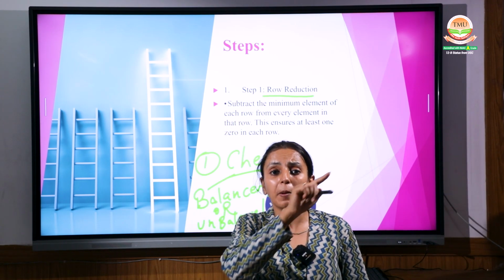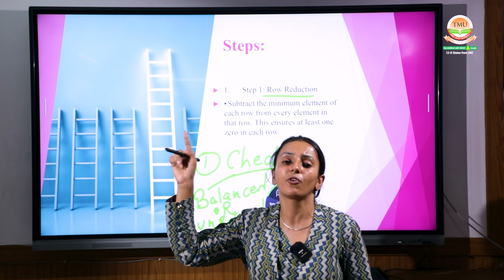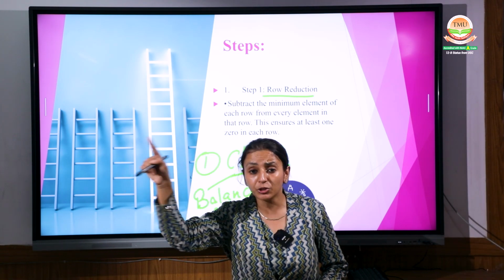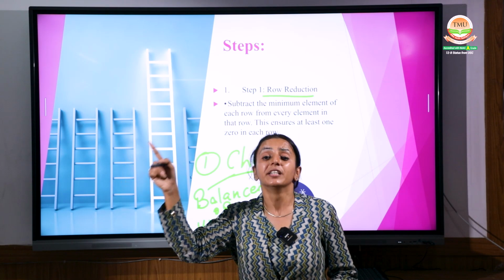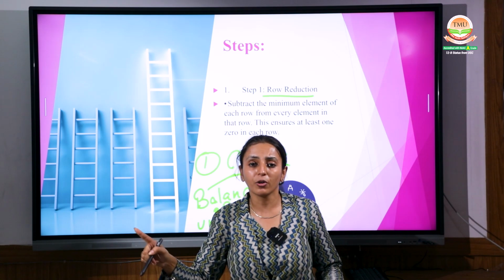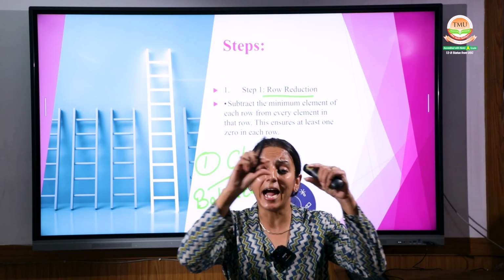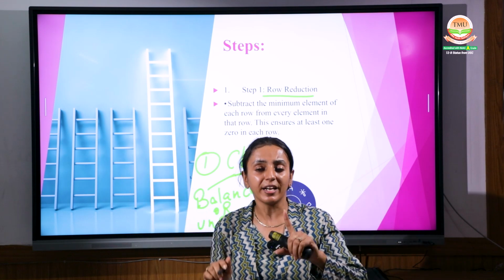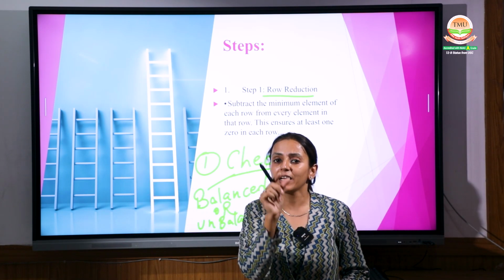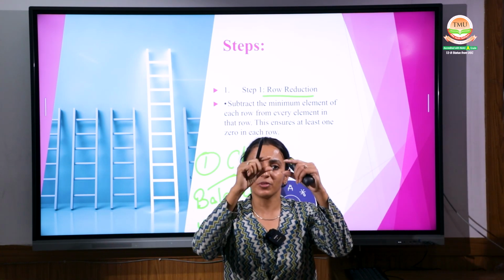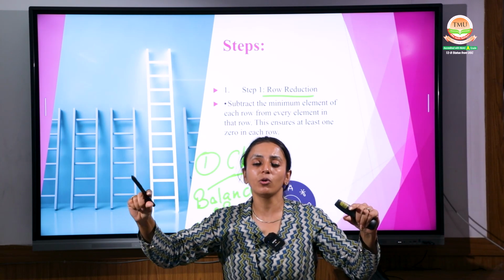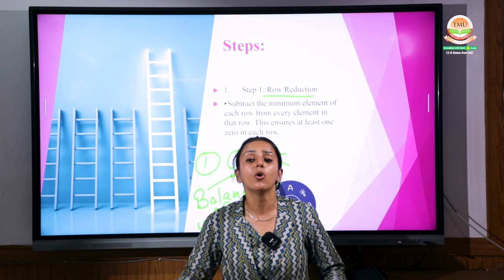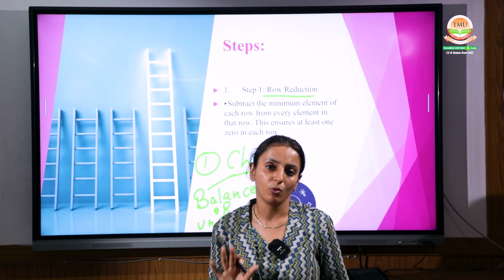You have to select the minimum element from each row and subtract it from that individual row, not all rows. Again repeating, select the smallest element from one row, then from the next row the smallest element, and again the next row, and subtract it from that row.